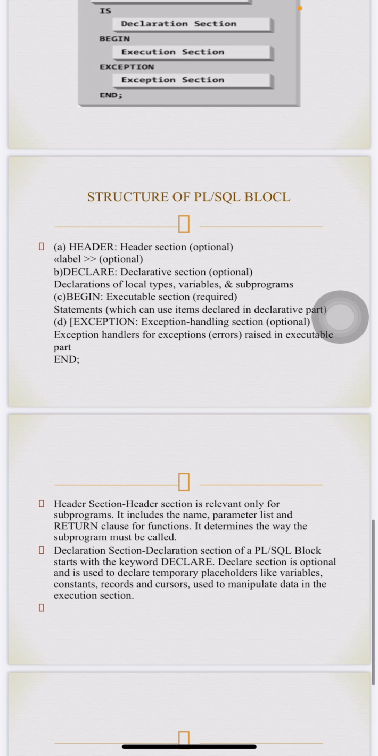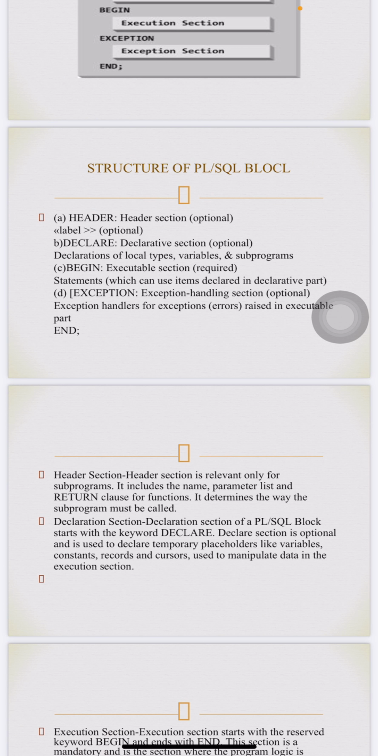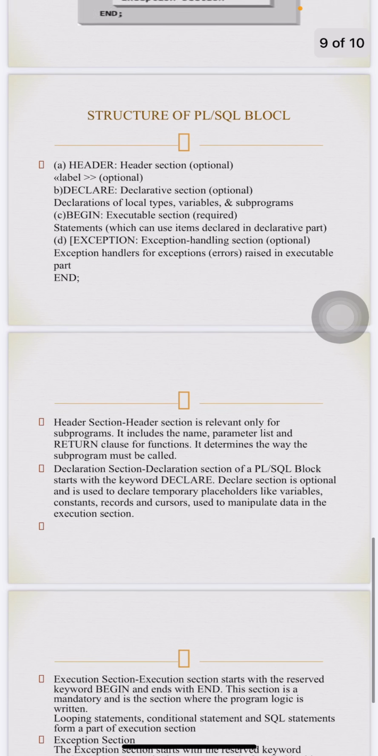Header section. The header section is relevant only for subprograms. It includes the name, parameter list, and return clause for a function. It determines the way the subprogram must be called. The declaration section of a PL/SQL block starts with the keyword DECLARE. The declare section is optional and is used to declare temporary placeholders like variables, constants, records, and cursors, used to manipulate data in the execution section.